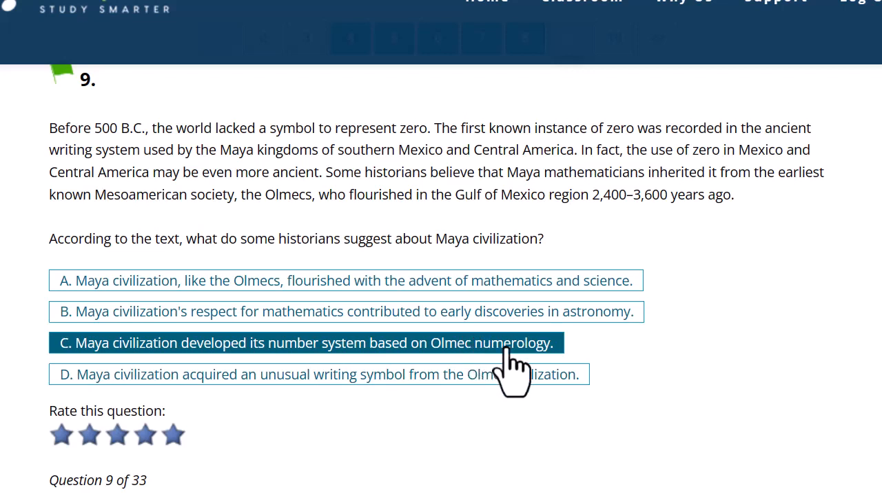And by the way, numerology, isn't that kind of like tarot cards and stuff like that? I don't think numerology actually means number system. I think C is wrong.